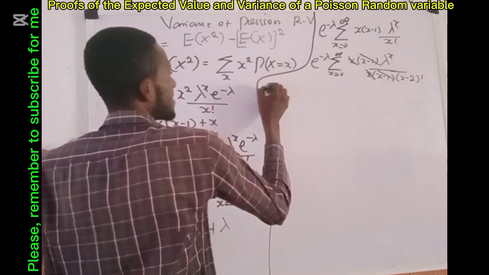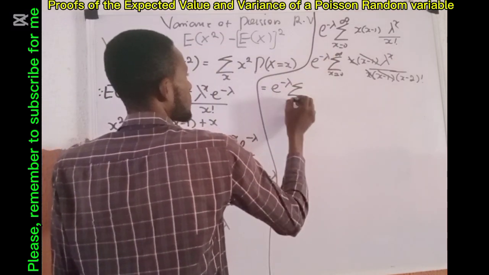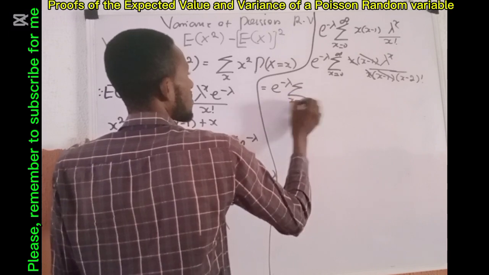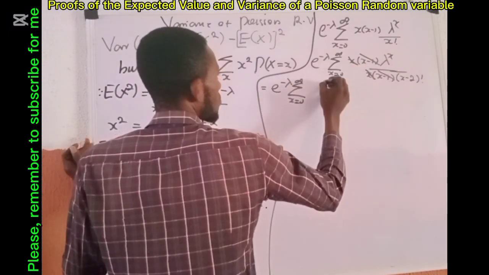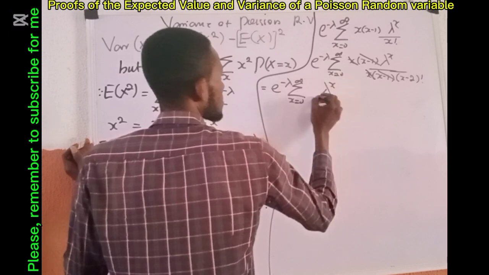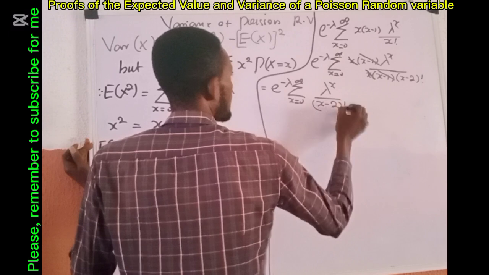And I'll be able to have that this equals exponential minus lambda, sum of x running from 0 to infinity, of lambda raised to power x all over x minus 2 factorial.